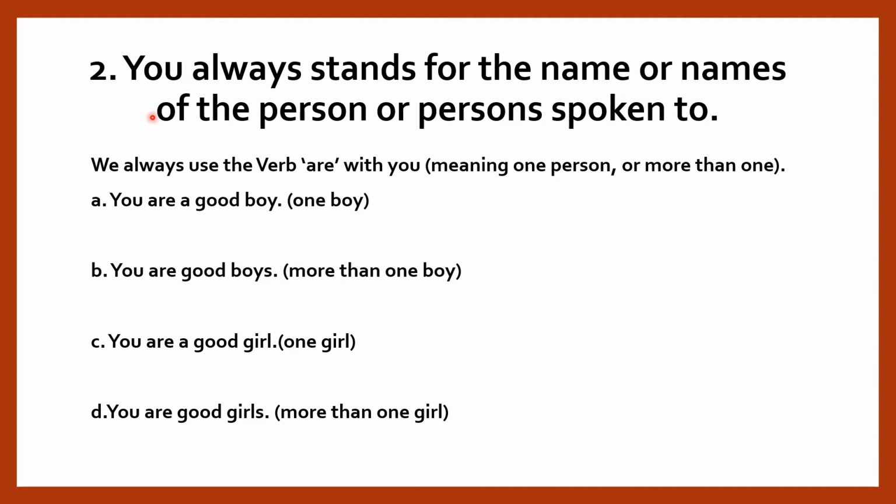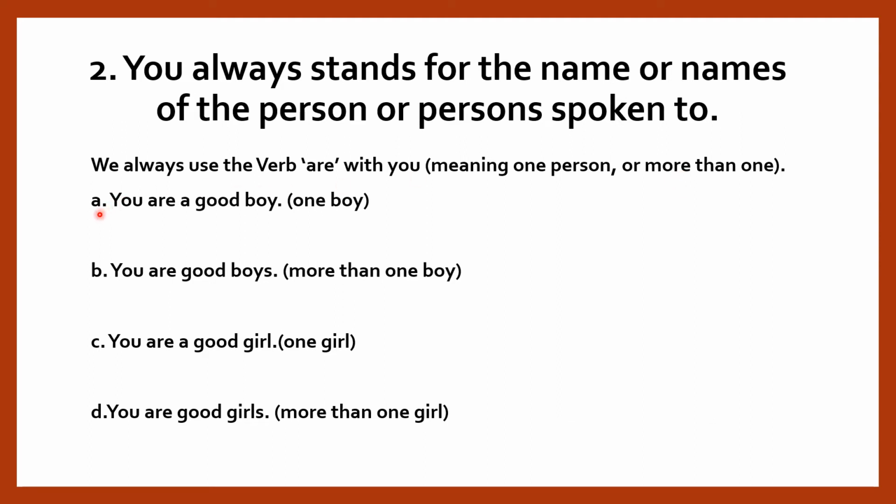Let's see the second point. You always stands for the name or names of the person or persons spoken to. When we denote a person spoken to, we use the pronoun you. We always use the verb are with you, meaning one person or more than one. So you is used with the verb are because it denotes one person, or even if there are more than one, we say are.